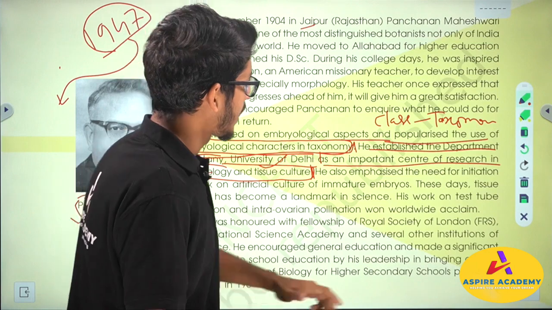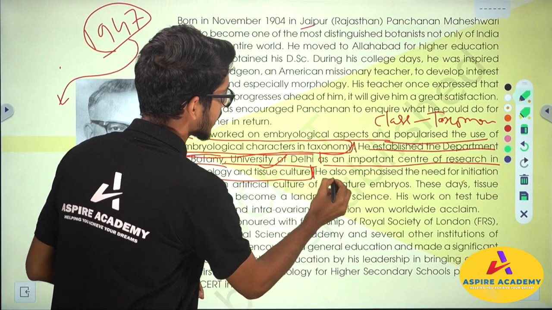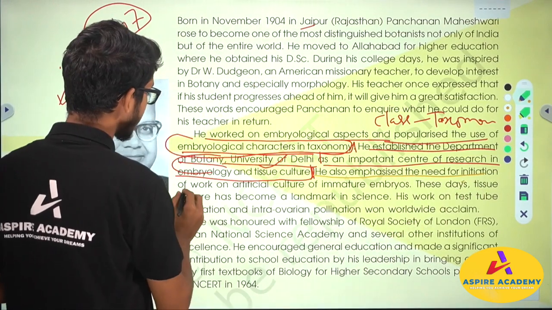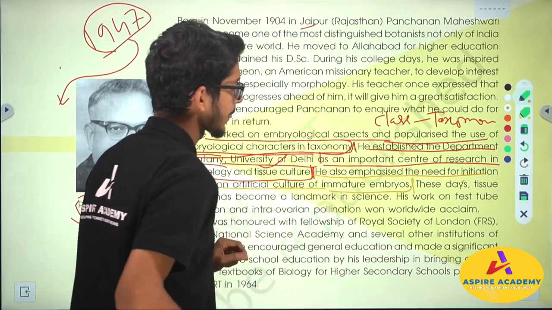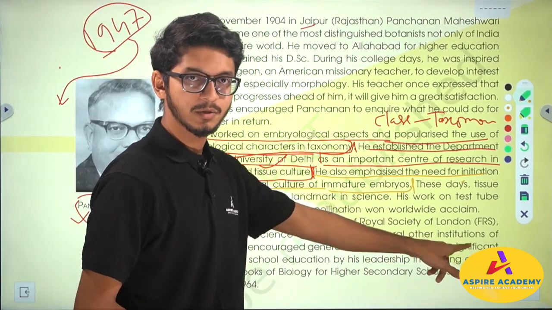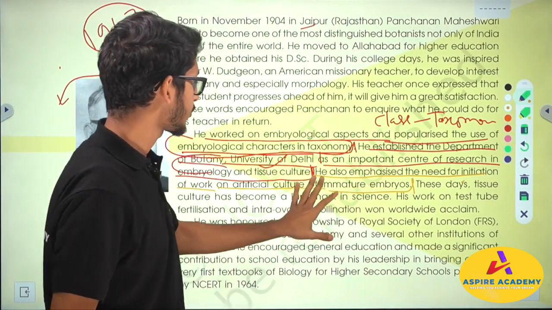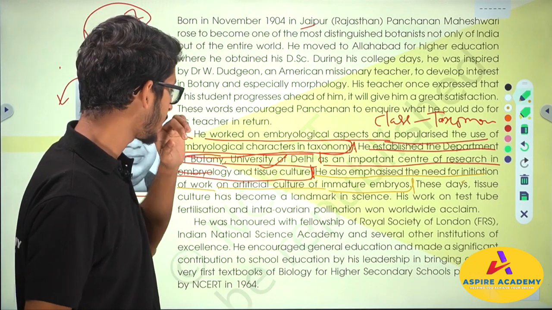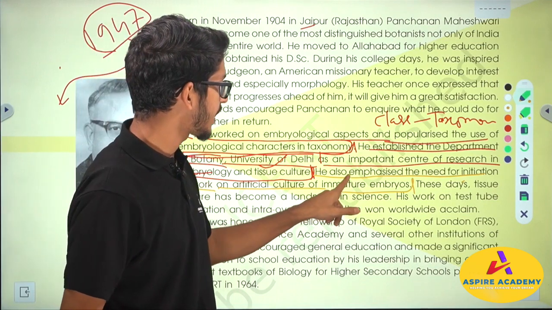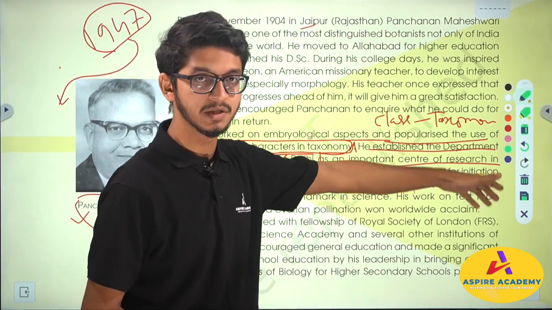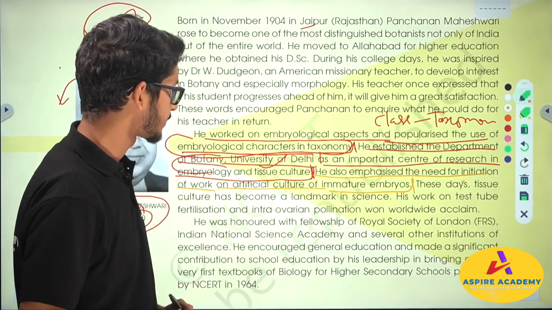Again, one of the most important points you can highlight from here is this. He also emphasized the need for initiating work on artificial culture of immature embryos. You should underline this point because some questions might be given in MCQ form, asking which scientist worked on the artificial culture of immature embryos. Then 4 options will be given and you have to mark Panchanan Maheshwari. Okay, here is the point.